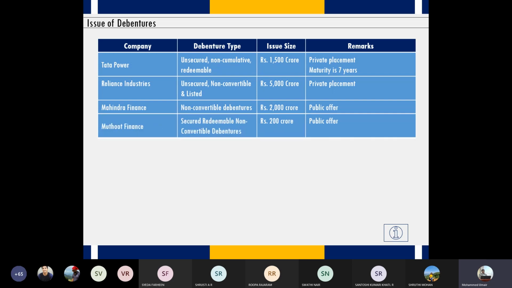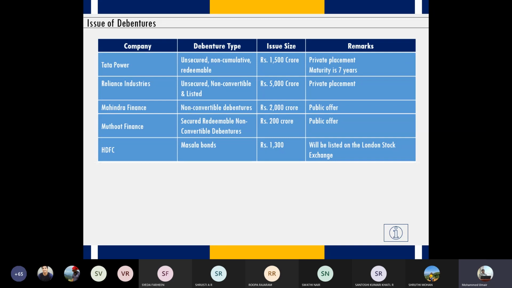So the list goes on. Muthoot Finance, HDFC. HDFC has issued a type of debenture which is called masala bonds. Now, masala bonds is a terminology given by SEBI. So masala bonds represents debentures issued not in India but outside India, right? Debentures issued outside India, not in India. So that's the reason it becomes masala bonds. So in case of debentures, what will happen? Obviously, it has to be issued within India.